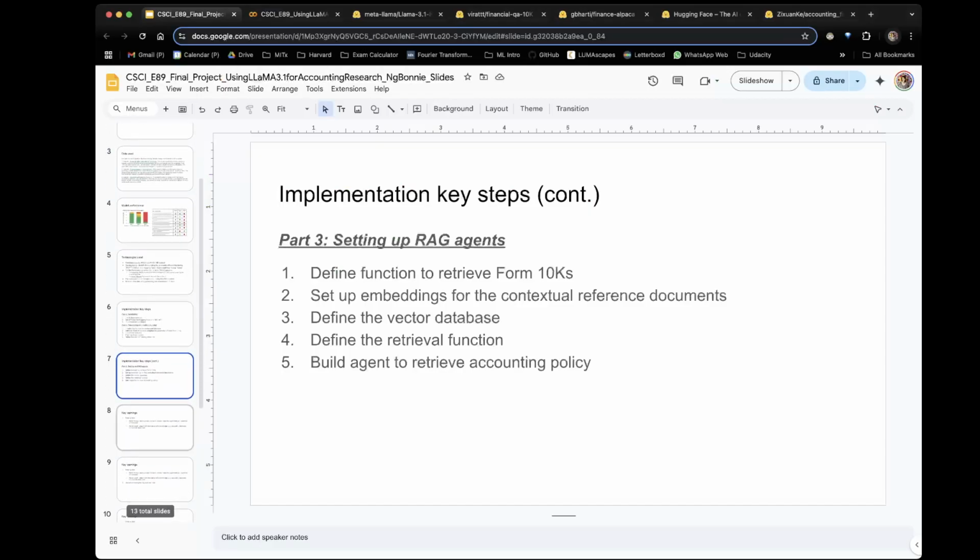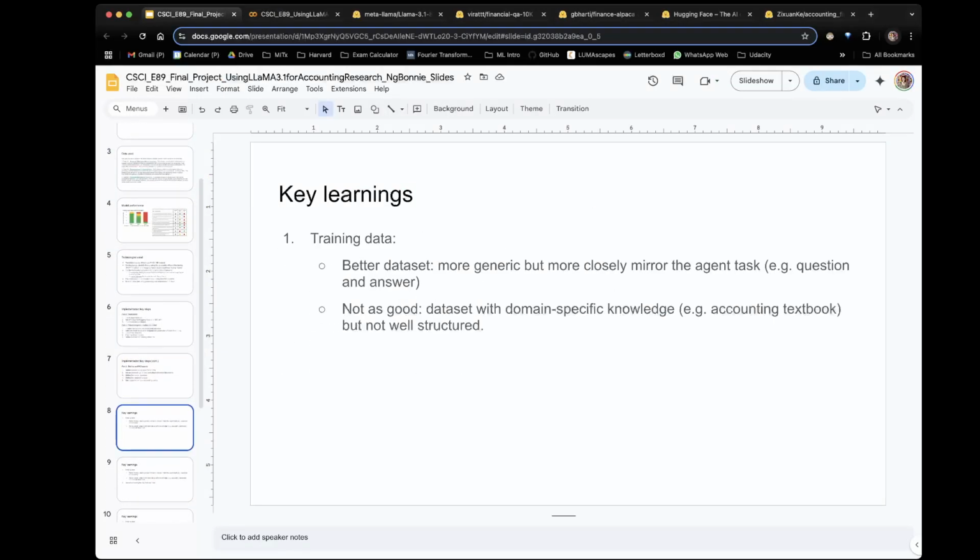Some of my key learnings from this exercise: the first one we already discussed, which is that the structure of the training dataset could impact the performance of the agent fairly significantly. Datasets that more closely mirror the agent's task seem to produce a better fine-tuned model. We find that it will also be useful to investigate the model performance based on improved training data. Although it's difficult to find publicly available accounting policy data for training, for enterprise adoption, companies can consider hiring accounting specialists to manually prepare training datasets by reading and summarizing relevant accounting policies and building out questions, context, and answers.